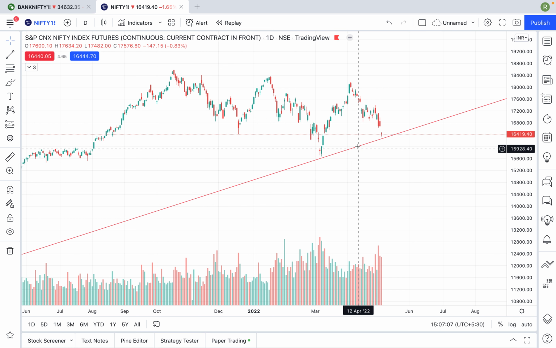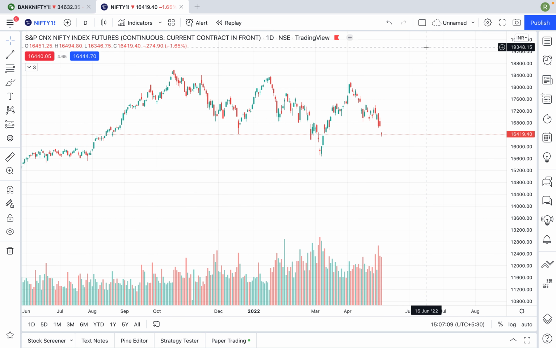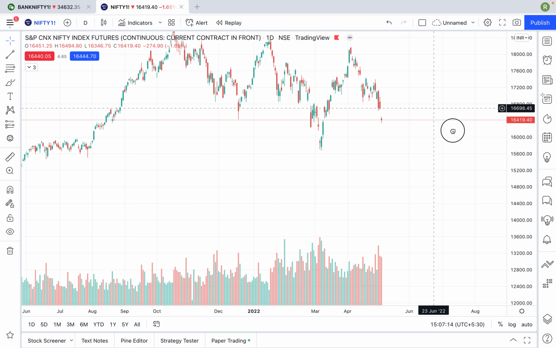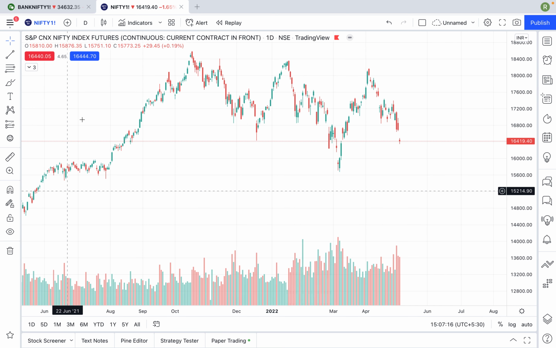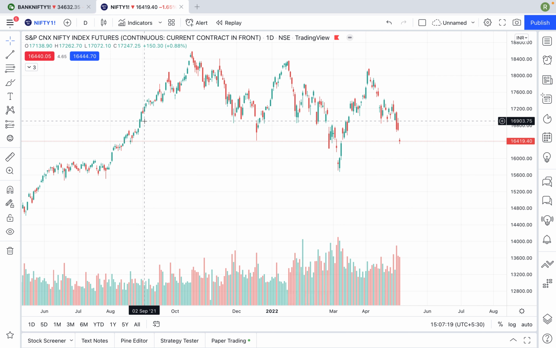Cool. Now I'll remove the trend line and we will start understanding how support and resistance works. Right now this is in a 1 day time frame, which is a very long time frame to understand where support and resistance work.